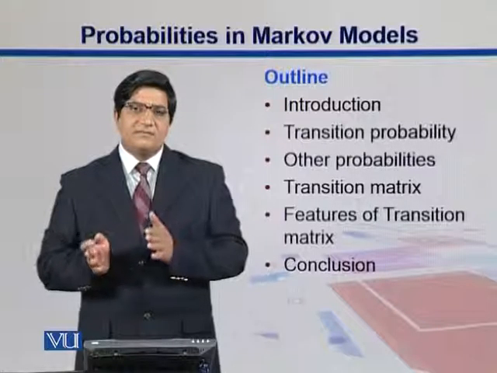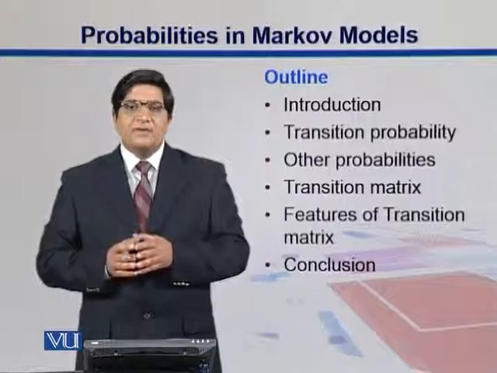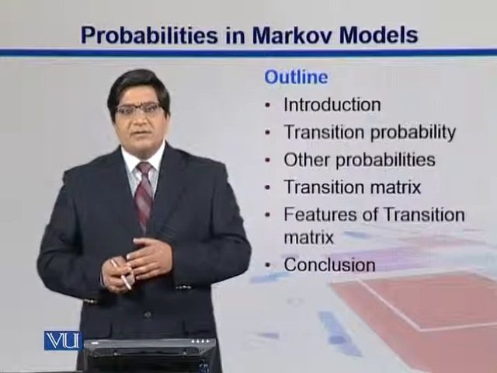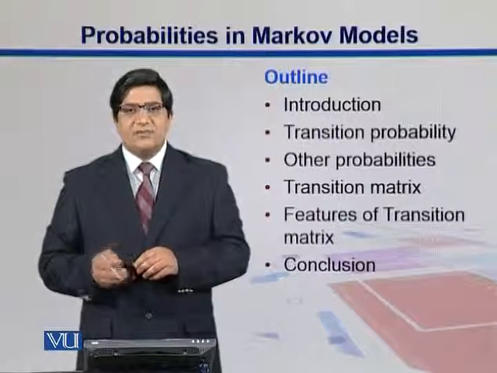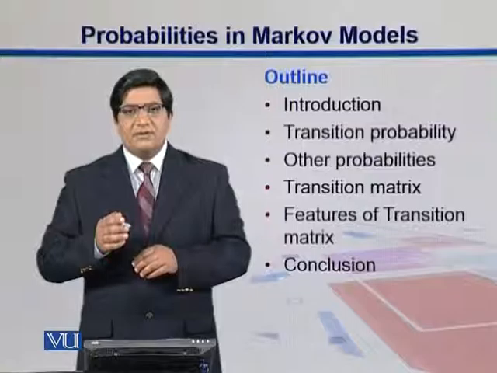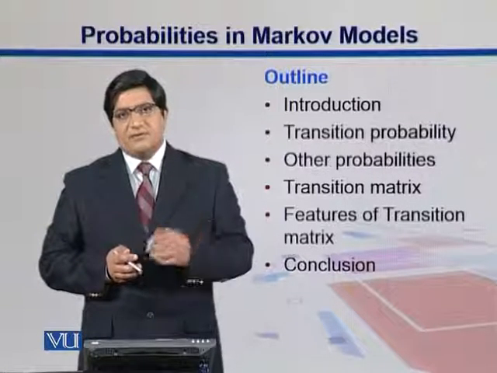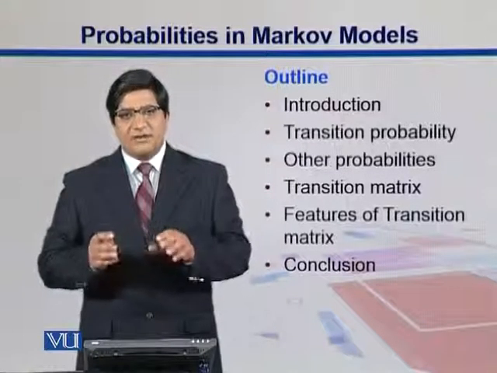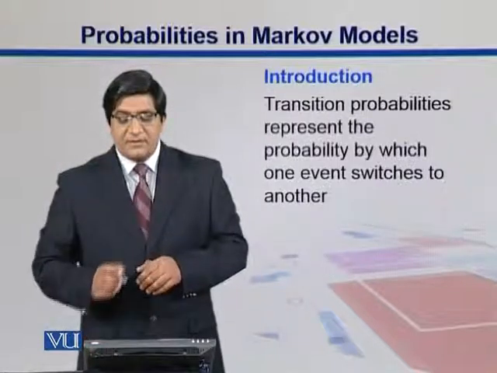In that case, the probability of switching is actually your transition probability. Then within that state, you can stay, and you can throw this die like 10 times. So in that case, you are staying within the same state. That has a different type of probability associated with it. So in this section we talk about what kind of probabilities are associated with this process.